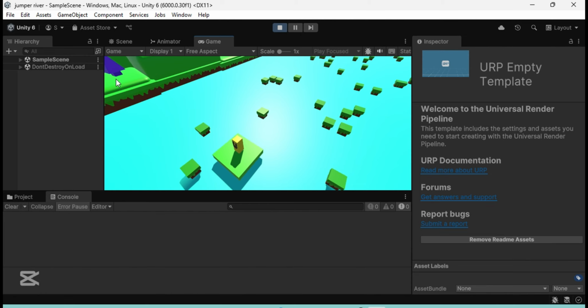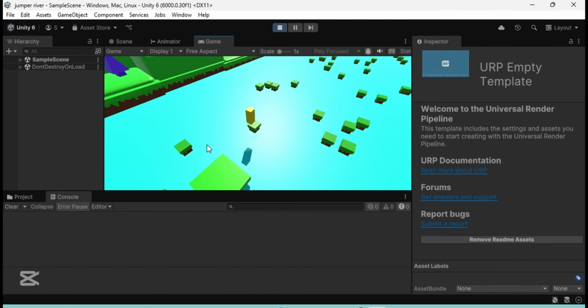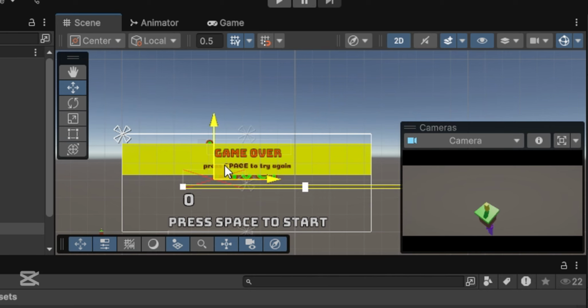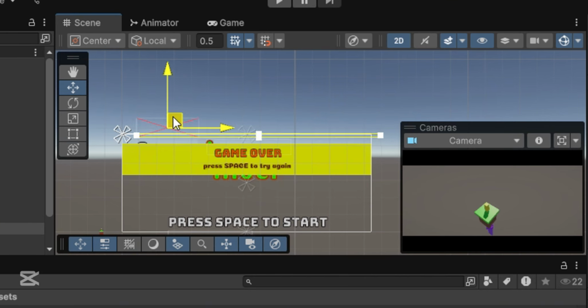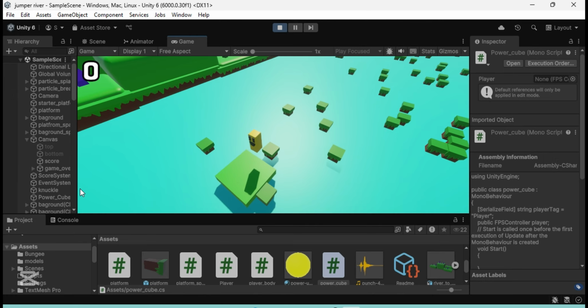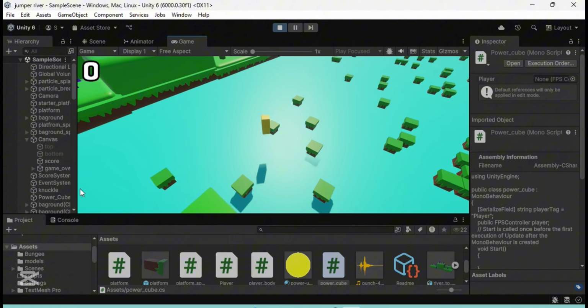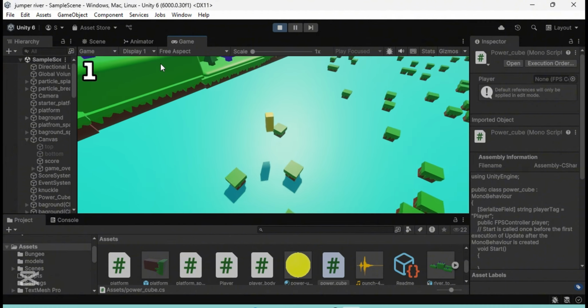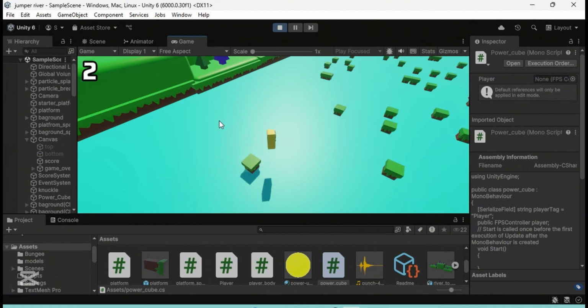We will also need some sort of score at the top so we can actually see how far we get. I then just made this simple one in the top corner. And also now we can actually see how far we get. For every meter we cross, the score goes up.